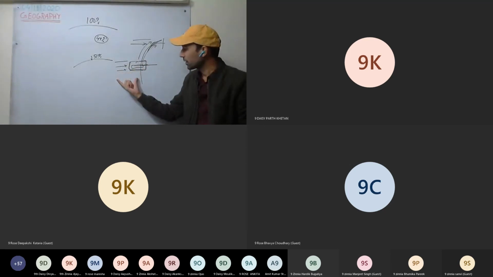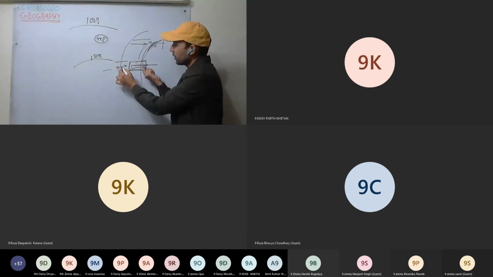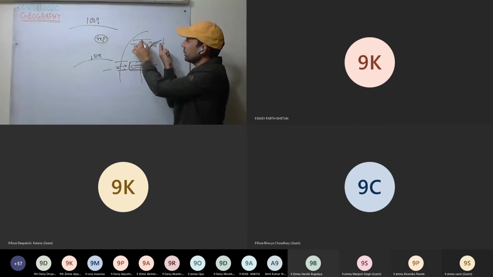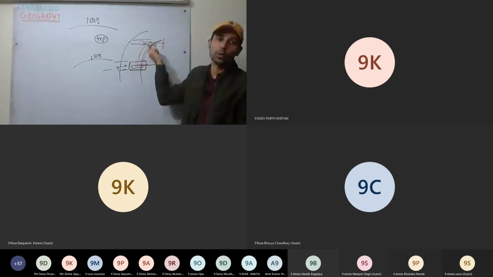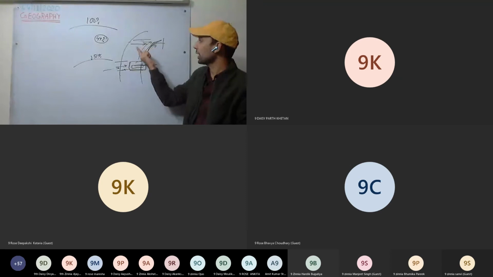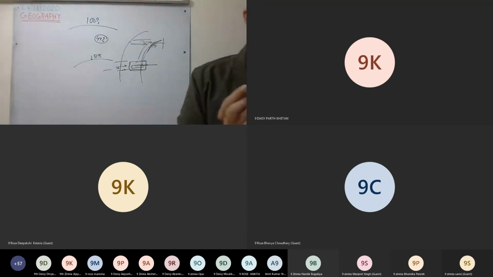And the next reason, here the atmosphere is less as compared to here. So here the rays have to travel less extent of atmosphere. So less absorption by the atmosphere, less reflection by the atmosphere. Here, the rays have to travel more extent of atmosphere. Therefore, more absorption by the atmosphere as well as more reflection by the atmosphere. Okay, this is the reason.